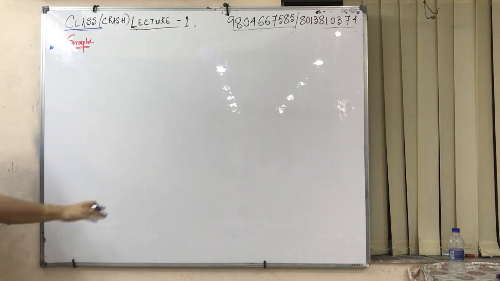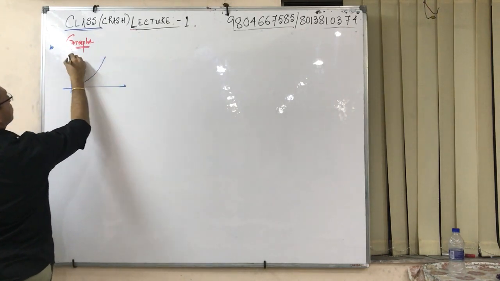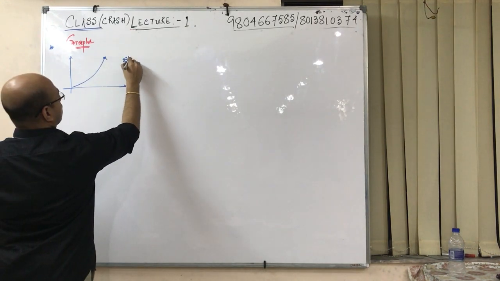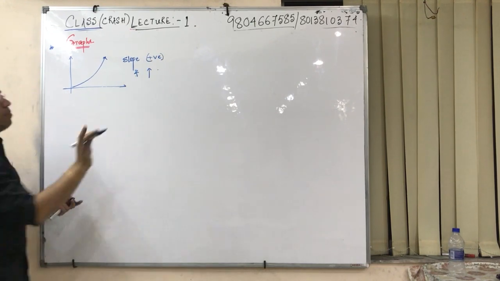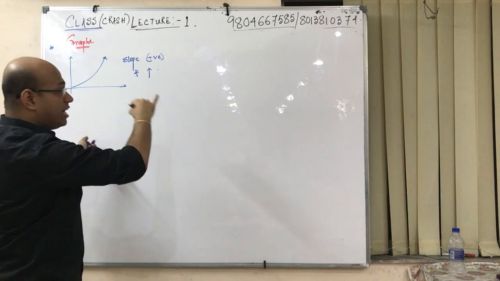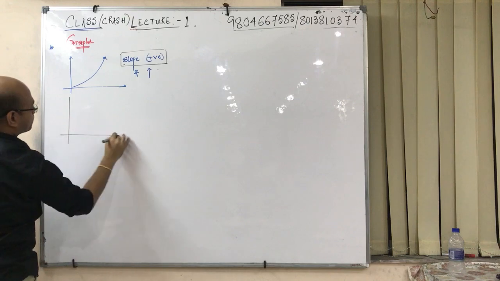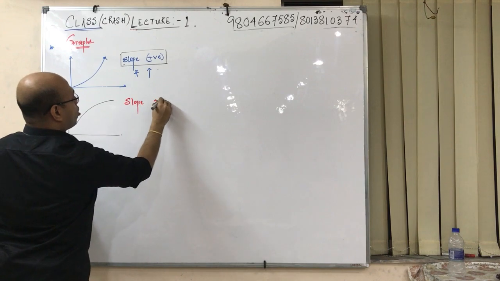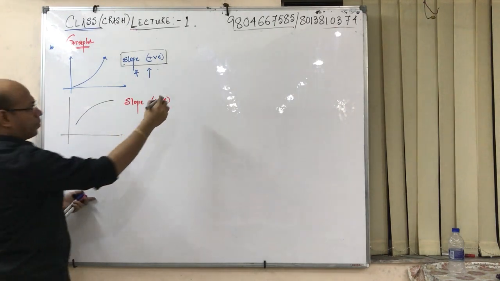Sir, I am using a shortcut, so please remember the shortcuts. If you have any scenario something like this, it means slope is positive and increasing. Just remember this thing, slope is positive and increasing. Any segment you have, first the slope has to be positive and increasing. Next, if I have some sort of graph, it means slope is positive but decreasing towards 0.